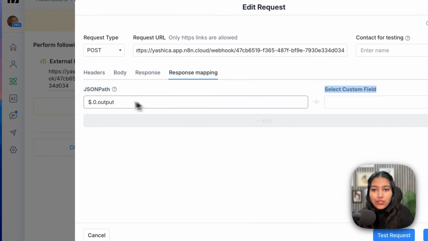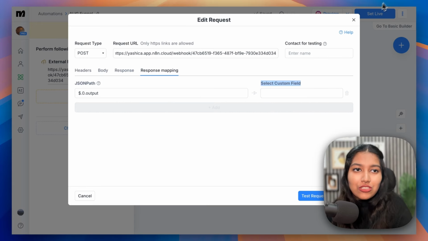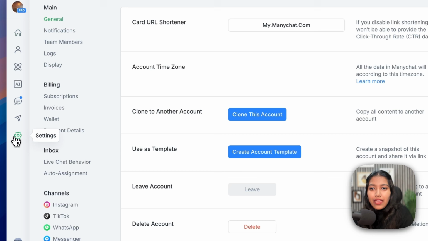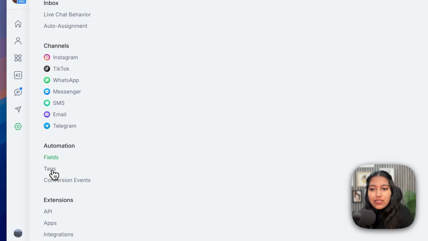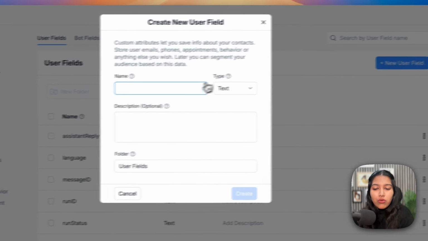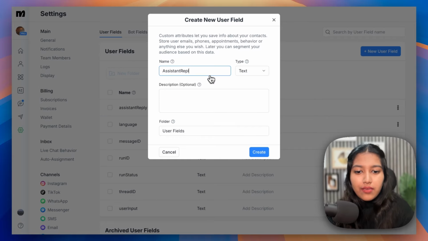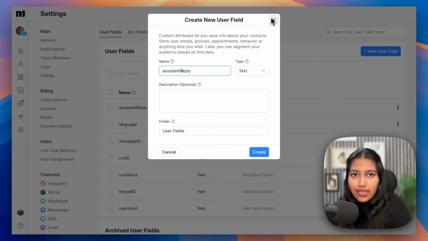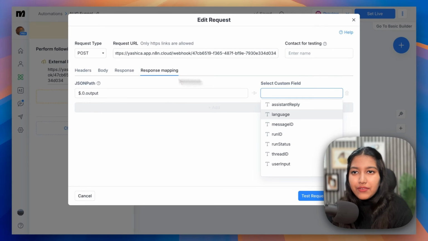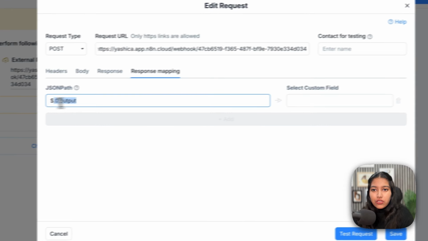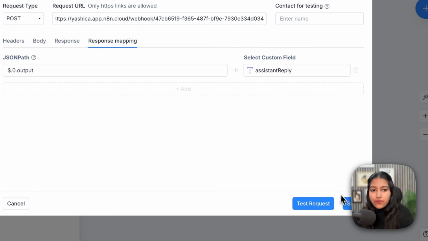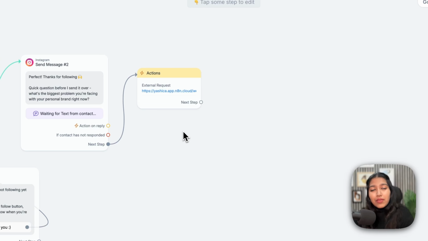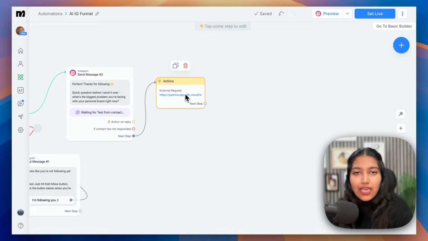And we need a custom field to save the AI agent's output. So just open ManyChat in a parallel tab. Head over to the settings, then head over to fields under automation. Click on new and call it assistantReply. By the way, the A is not capital, so a should be lowercase, R should be capital. It should be a text type, and then click on create. I already have it. Once you have done that, you might have to refresh this page once. So just refresh it once, make sure this is still there, then select that custom field and click on save.